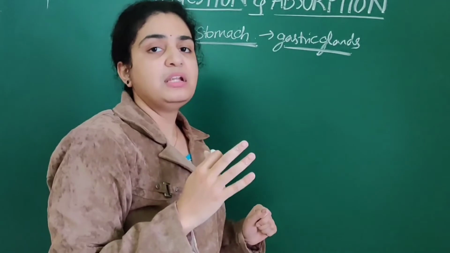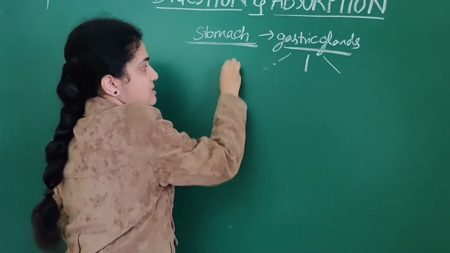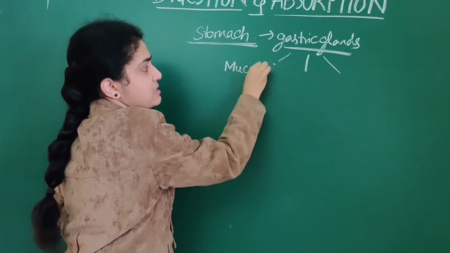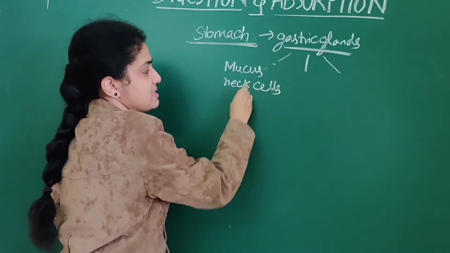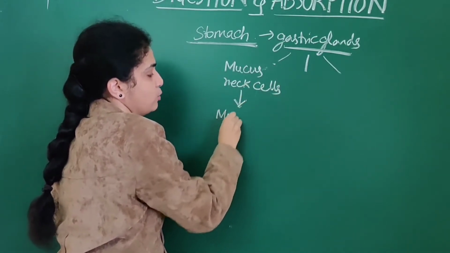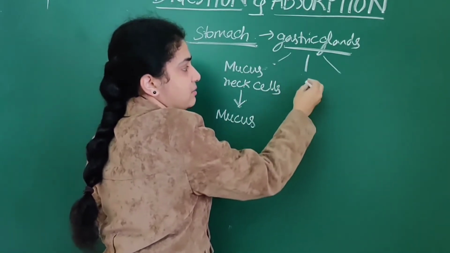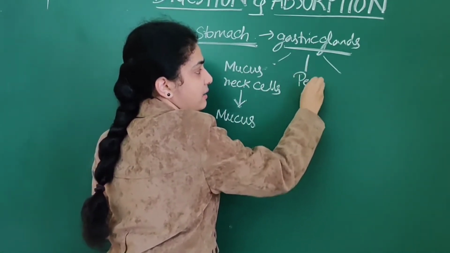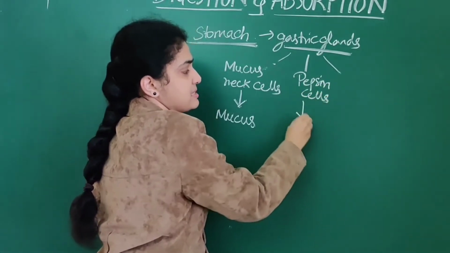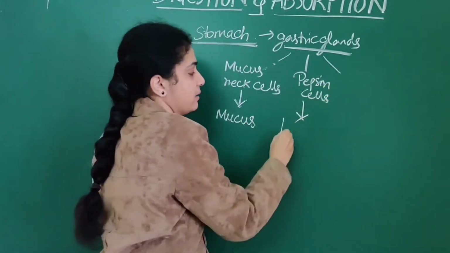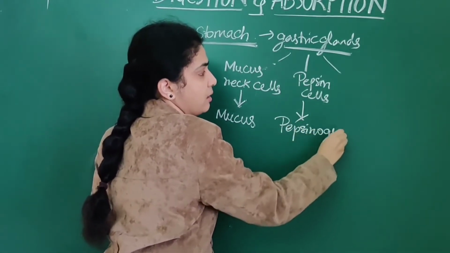Mainly, these secrete three types of secretions. They have mucous neck cells, which secrete mucus. The other one is peptic cells, which secrete an inactive enzyme called pepsinogen.